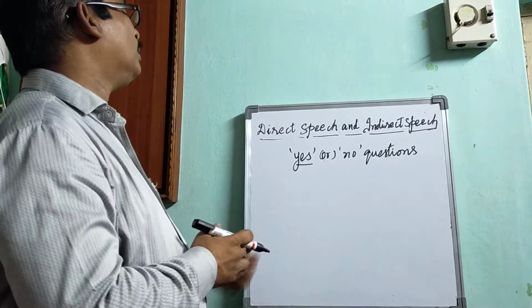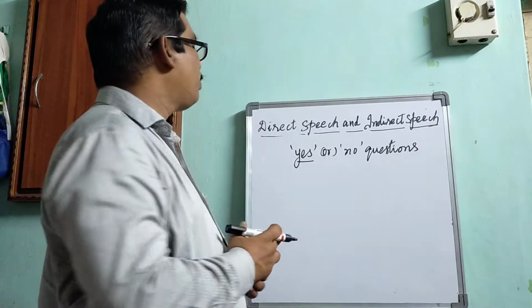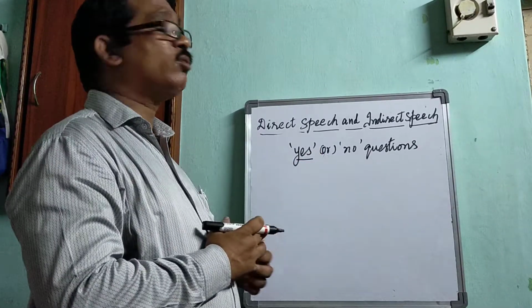So here, this question starts with the helping verbs. What helping verbs can we use in case of yes or no questions?